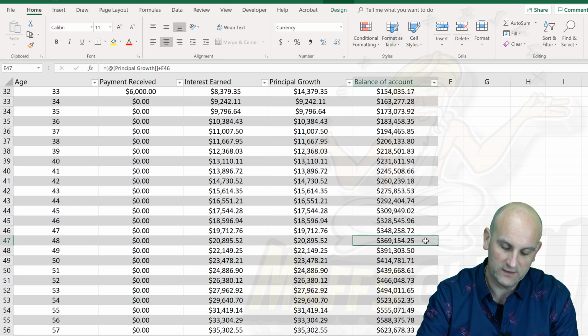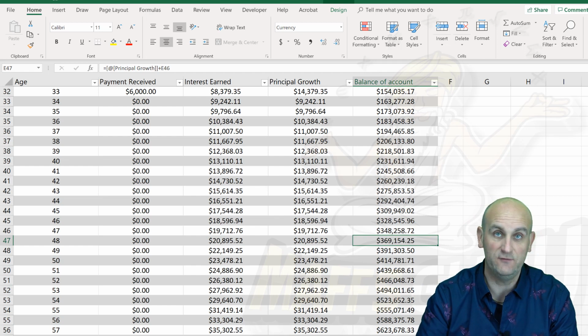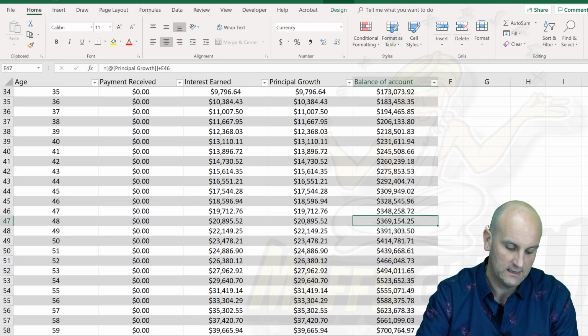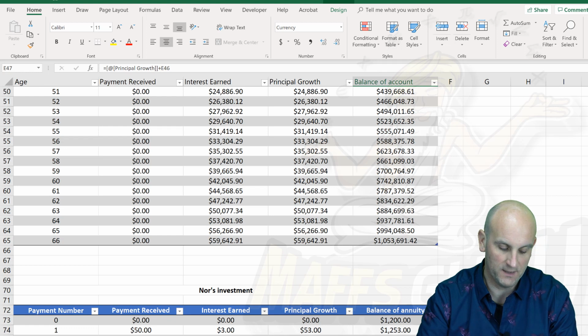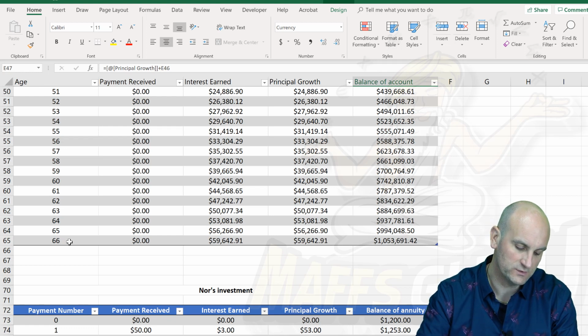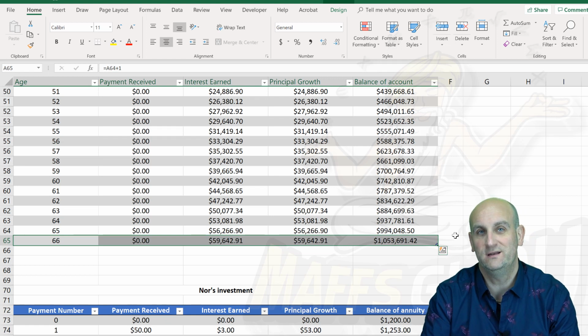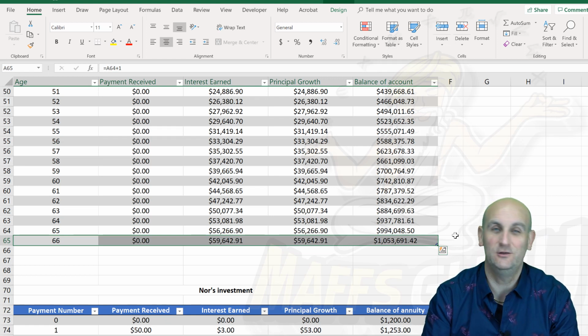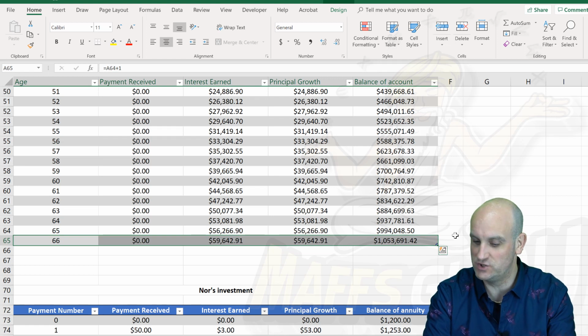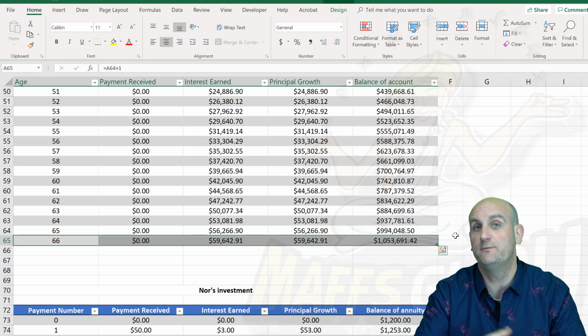And we notice this figure at the end. It gets more and more and more just by leaving it. Don't touch the money. And lo and behold, ladies and gentlemen, by the end of your 66th, or on your 66th birthday, you will have $1.05 million in your bank account, as long as you don't touch it, right? And it's going to be a huge challenge. But there we go. I've just shown you how to be a millionaire.